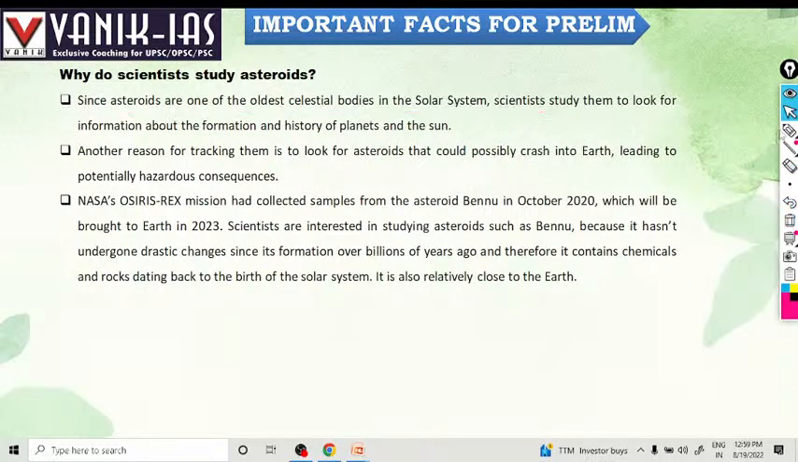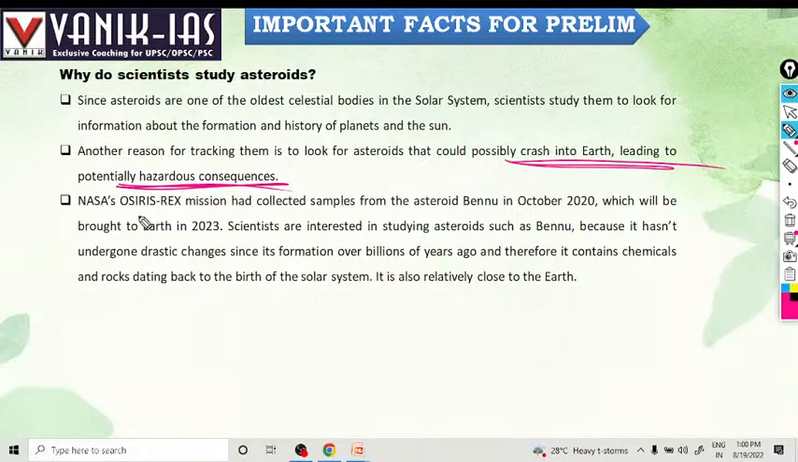So why do scientists study asteroids? Since asteroids are one of the oldest celestial bodies in the solar system, scientists study them to look for information about the formation and history of the planets and the Sun. Another reason for tracking them is to look for asteroids that could possibly crash into Earth, leading to potentially hazardous consequences.